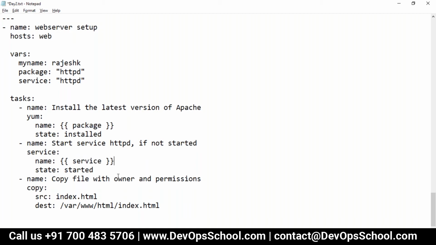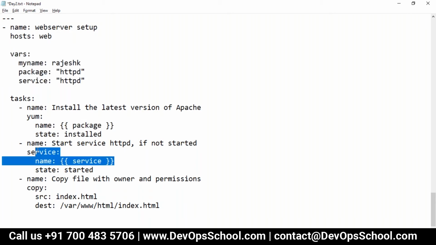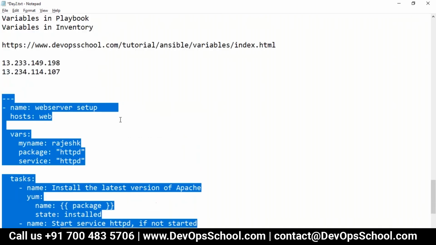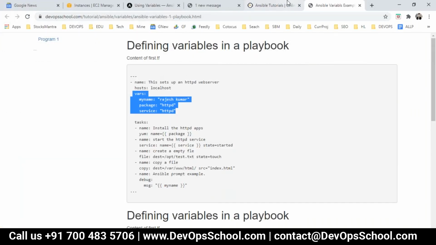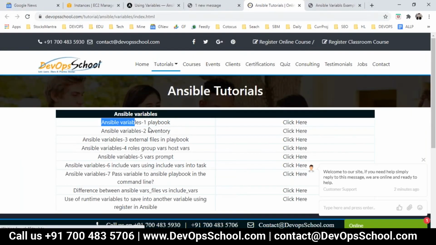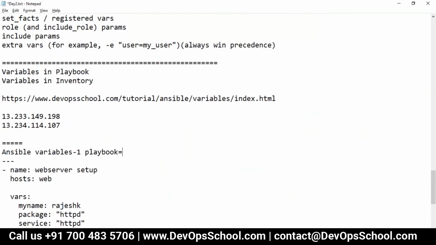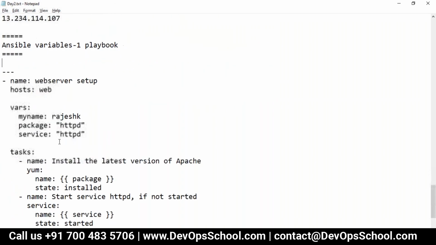See now, I declare the variable, one of the methods, and I use the variable in the task. This is the playbook. One of the ways to declare the variable in a playbook. Ansible variable in playbook.